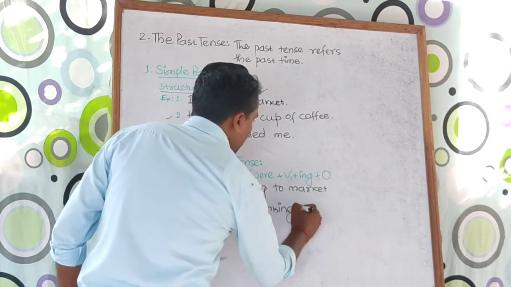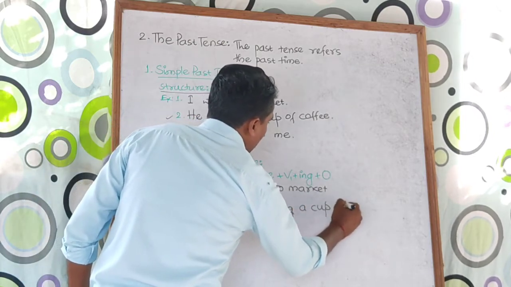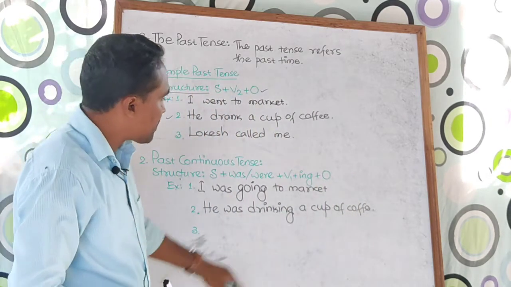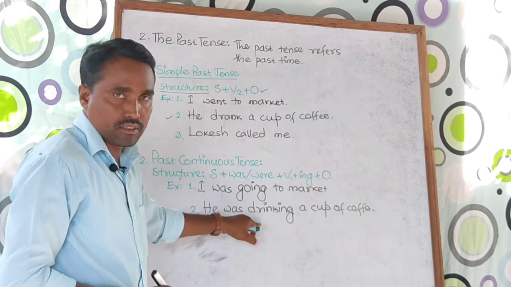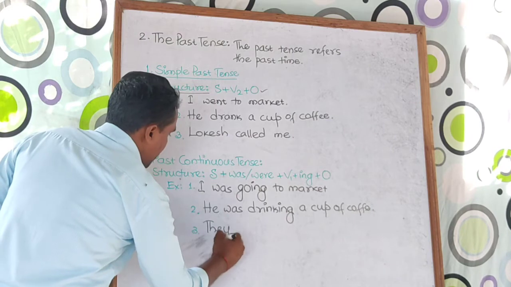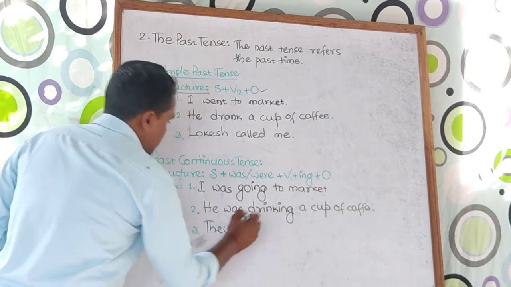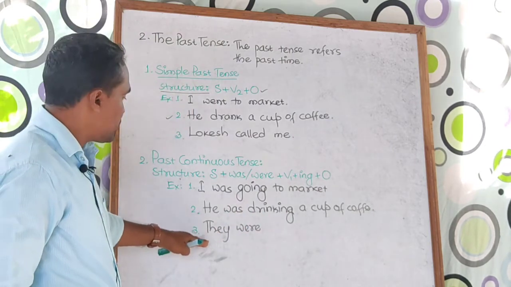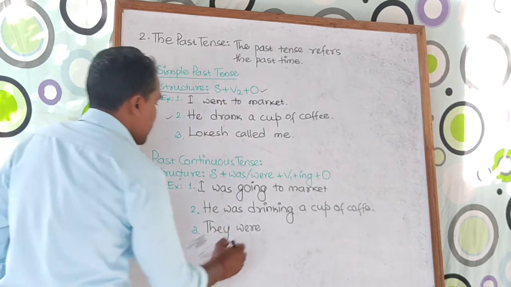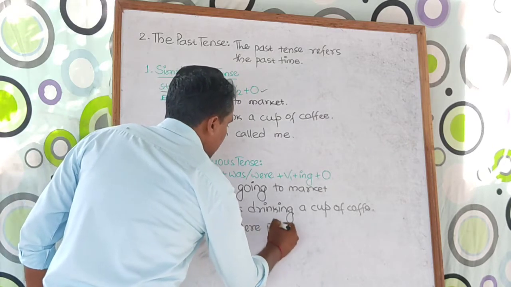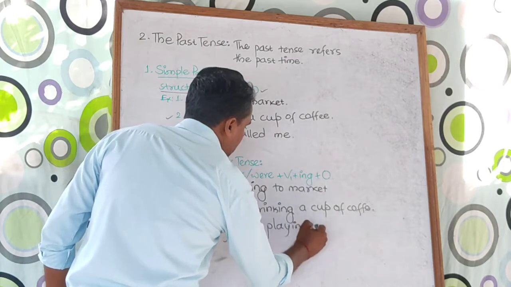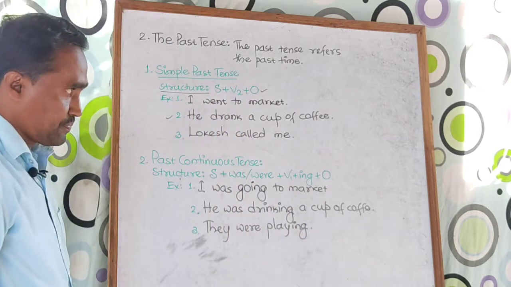Remember, the ing form can be added only to the V1. Take another example. If I take they, then take were, because they is plural number, so they were playing. Play is the main verb, use ing, so this is past continuous tense.